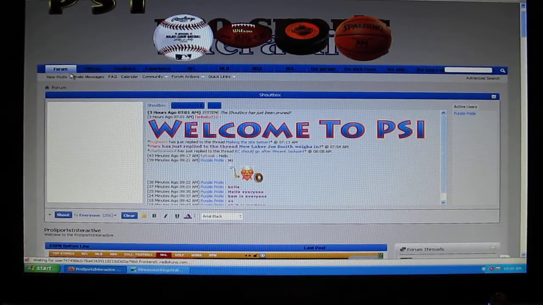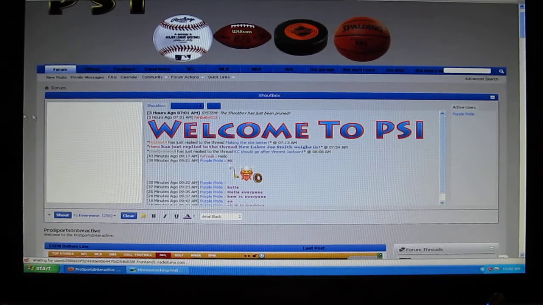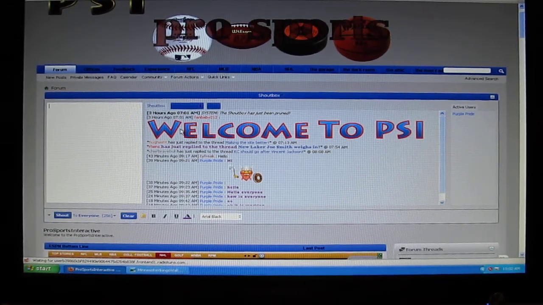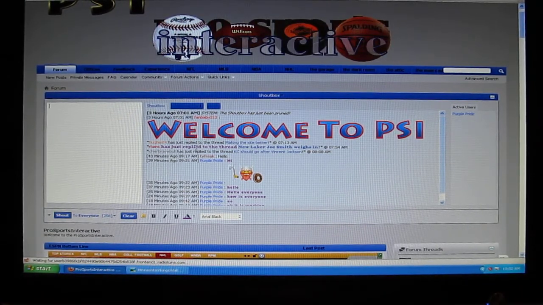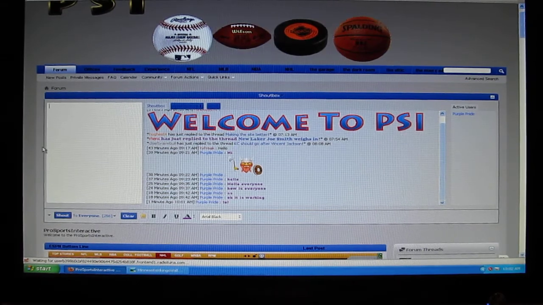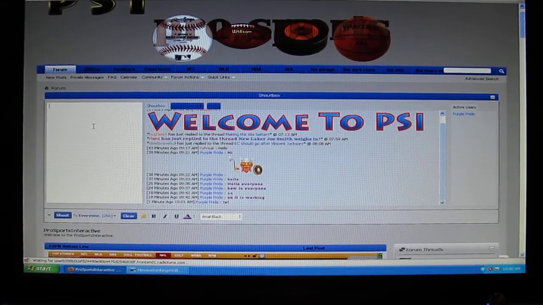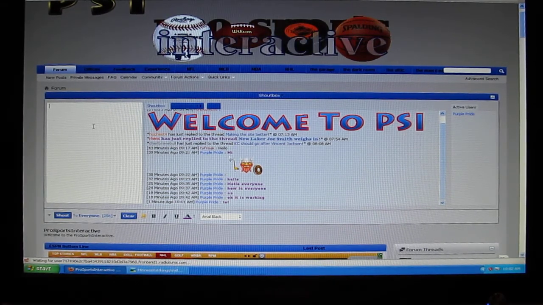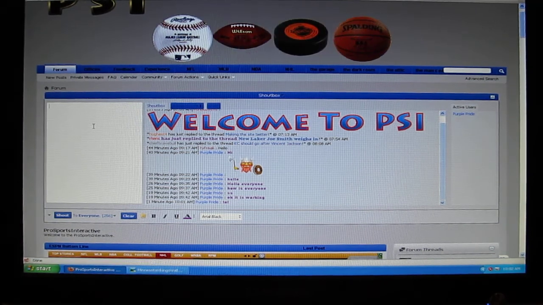This is Purple Pride, and we're going to talk about the shoutbox that you see when you log in to PSI. After you log in, you're greeted with this page that says Welcome to PSI, and has notices and chats going on. The shoutbox is basically a big chat box. You can talk to anybody that's online at that moment and leave messages for others throughout the day that might be able to see it.